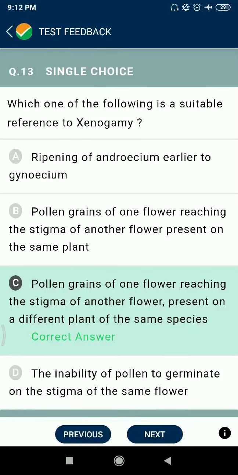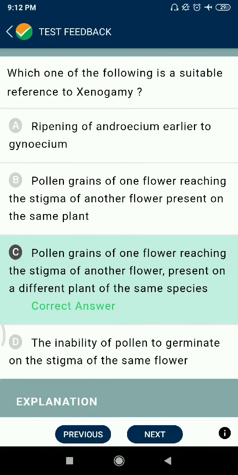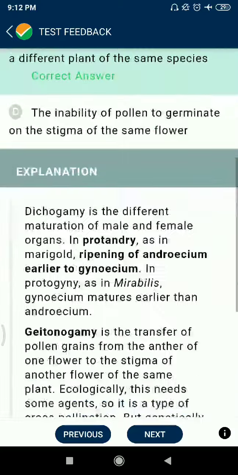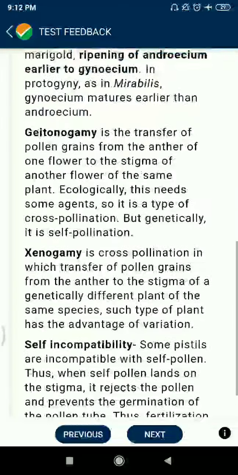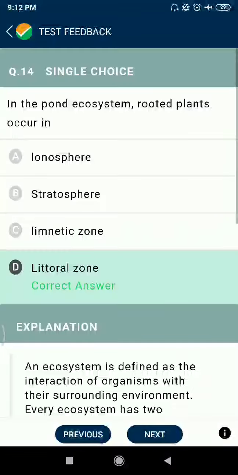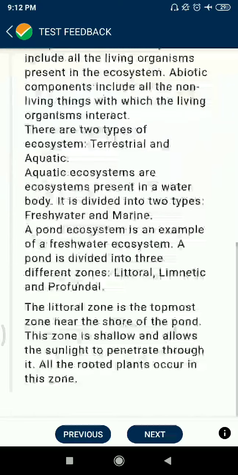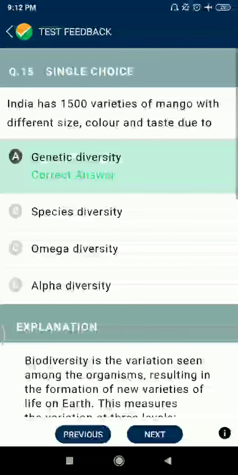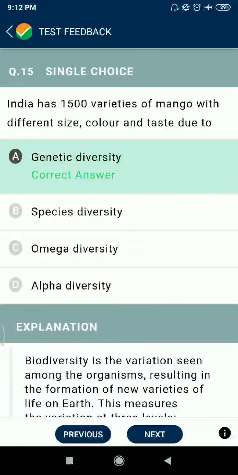Question number 13. Which one of the following is a suitable reference to geitonogamy? Pollen grains of one flower reaching the stigma of another flower present on the different plants of the same species. Question 14. In the pond ecosystem, rooted plants occur in the littoral zone. Question 15. India has 1500 varieties of mango.